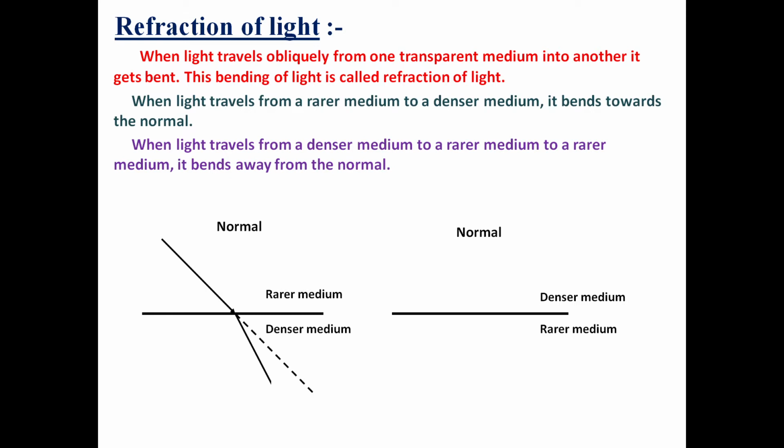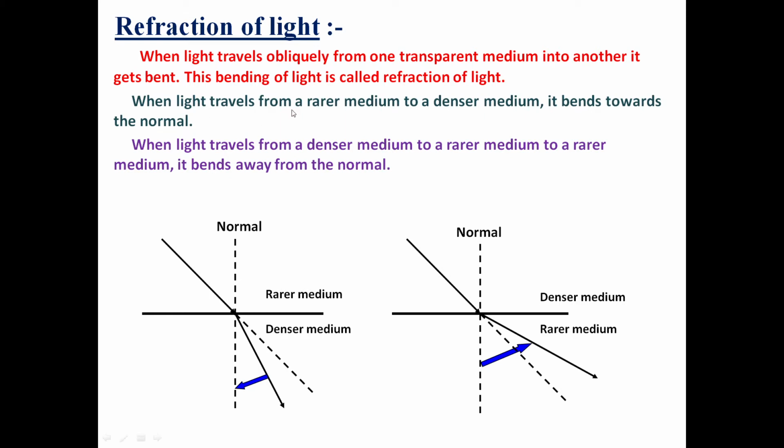When light travels obliquely from one transparent medium into another, then it gets bent. This bending of light is known as refraction of light. Why will light bend on moving from one medium to another medium? The reason is this: light does not have the same speed in all media. When light moves in a rarer medium, then its speed is more, whereas when light goes to a denser medium, then speed decreases.